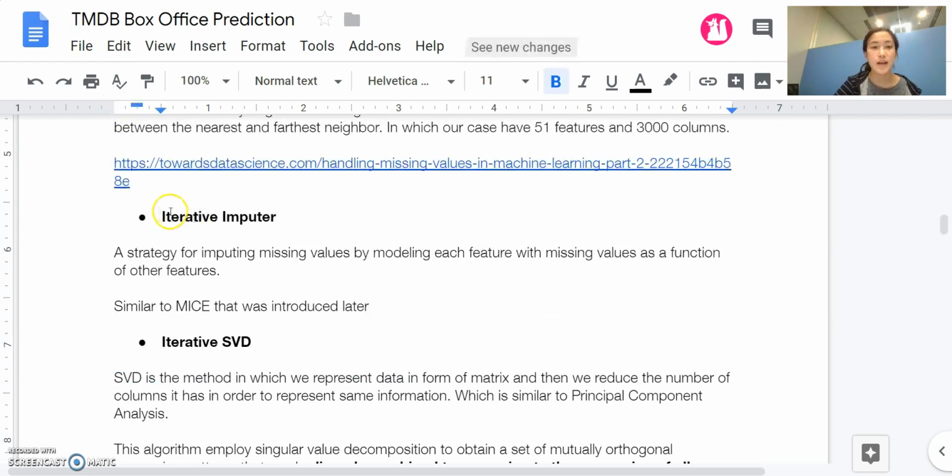And then next we have the iterative imputer, which is a strategy for imputing missing values by modeling each of the features with missing values as a function of other features. And it is similar to MICE that we are going to introduce.